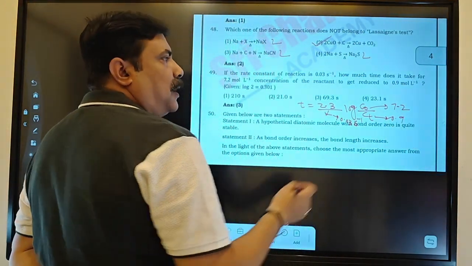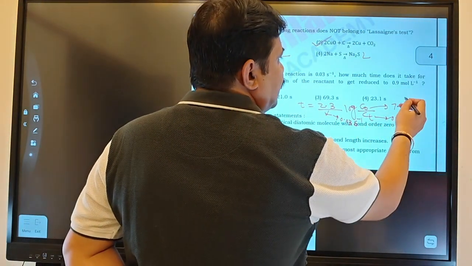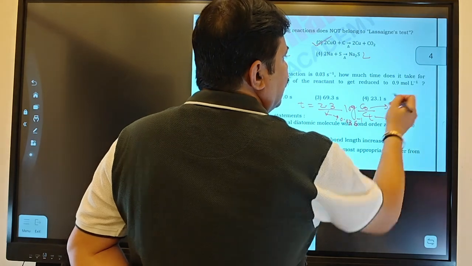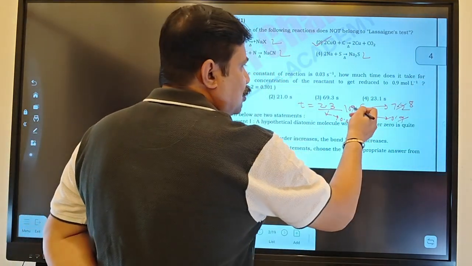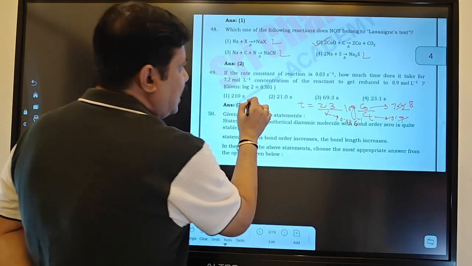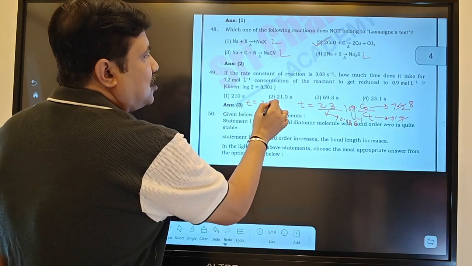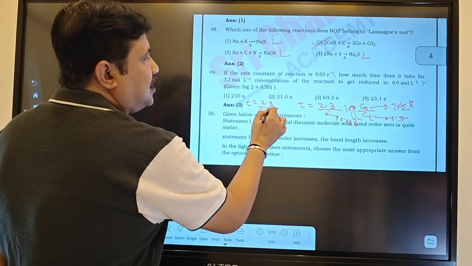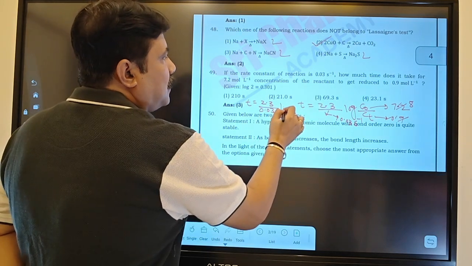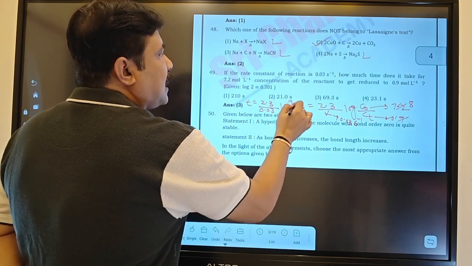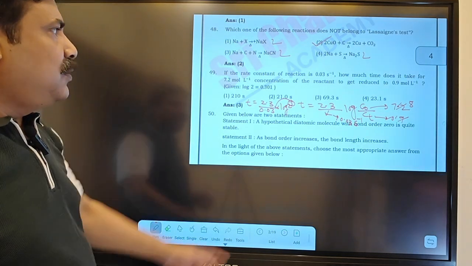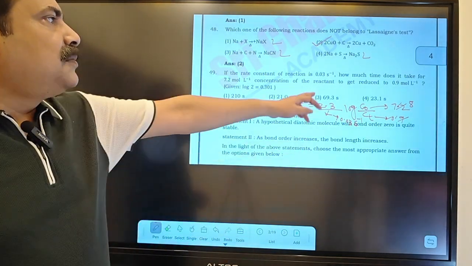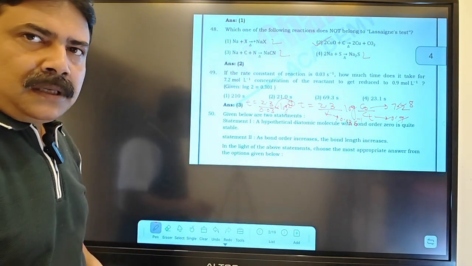Now after the decimal point you will cancel out, then you will get 9 by 8. You will convert it to 2 to the power cube, and then this log 2 will come, and 3 will come to this side. Your calculation will be T equals 2.303 by 0.03 log of 2 to the power cube. This power will come over here, and the log 2 value they provided. If you calculate, you will get your answer, which will come to the third option.